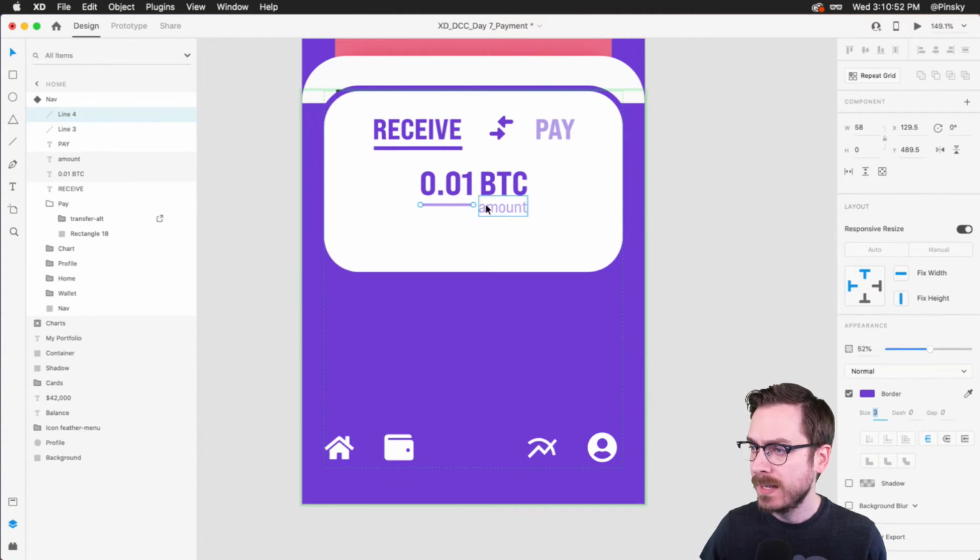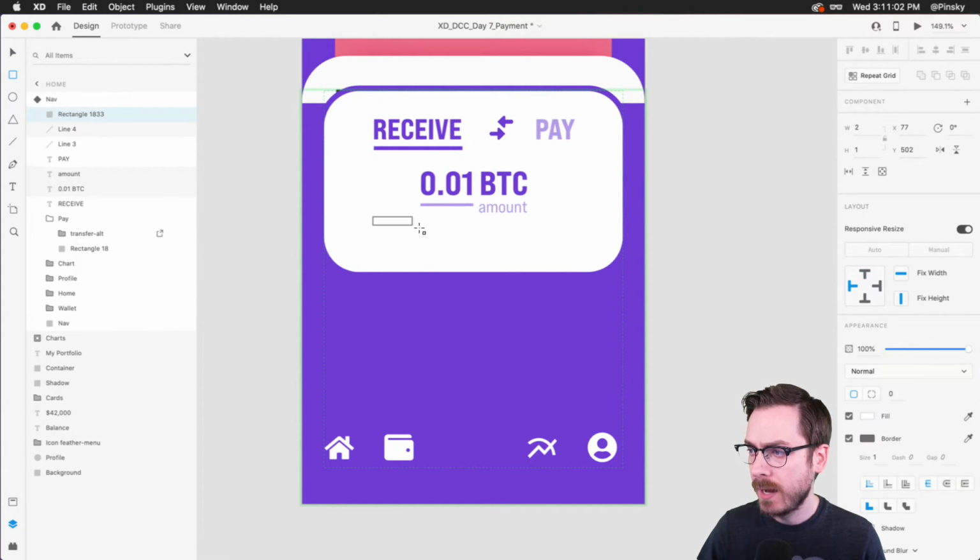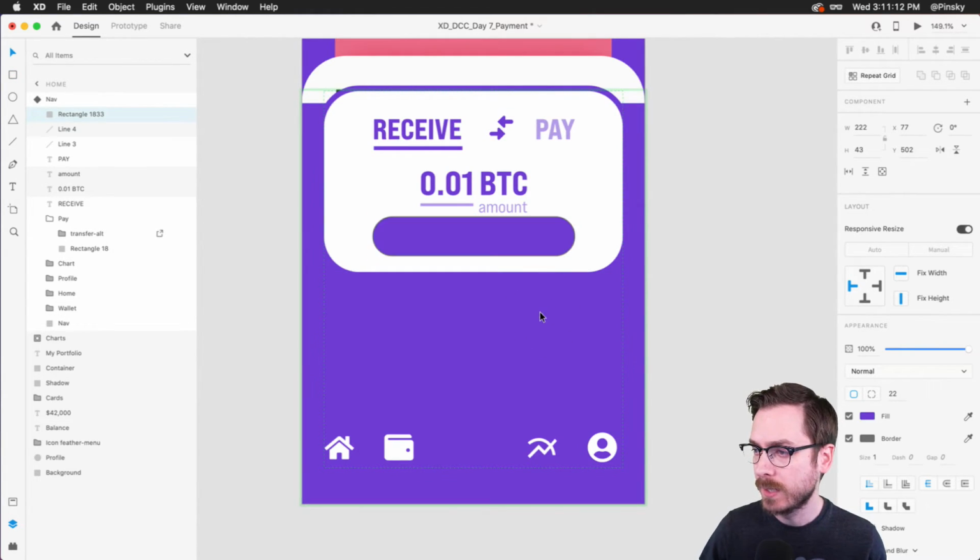All right. Now, the last big thing that we're going to need is a button to actually either request money or send money, right? So what I'm going to do is go to my rectangle and just draw one out. I'm going to make sure to snap everything. I might want to change the size a little bit later on, but we're going to see how this looks. I'm going to round out the corners completely. Let's go for this purple again. Move it down a touch.